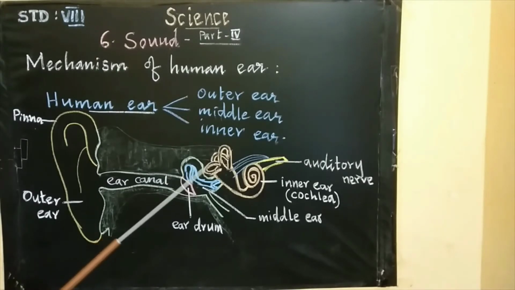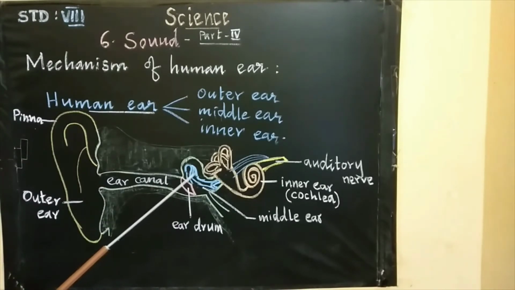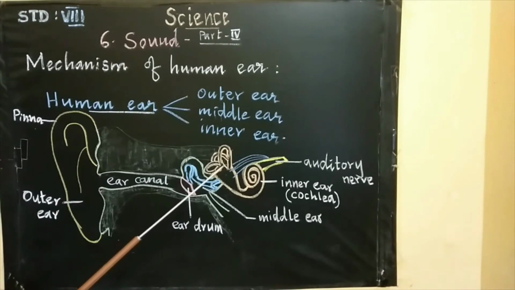The middle ear consists of three ossicles. They are specially designed to move forward and backward. When the eardrum vibrates by means of the sound, the ossicles in the middle ear move forward and backward. So it creates a vibration, and this vibration is then passed on to the inner ear. See this, look at this inner ear. What is the shape of this inner ear? The inner ear is snail shell shaped.